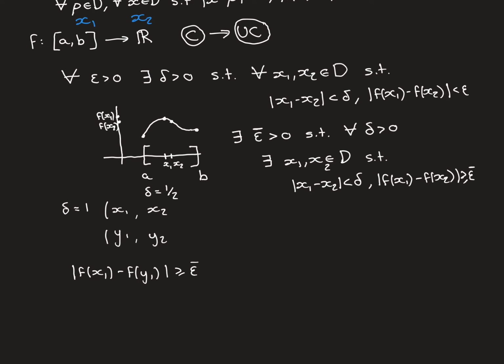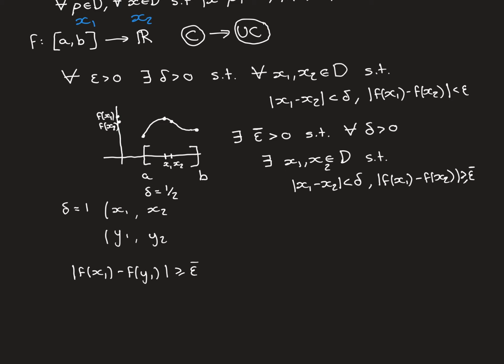So to find the next terms along in my sequence that I'm constructing, I'm going to go to delta equals a half. So each time I go to the next term, I'm going to halve the size of the delta so that it gets smaller and smaller and smaller. So delta is equal to a half now. And again, for all delta, this is true. So for delta equal to a half, it's true.